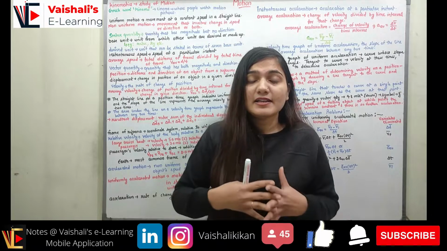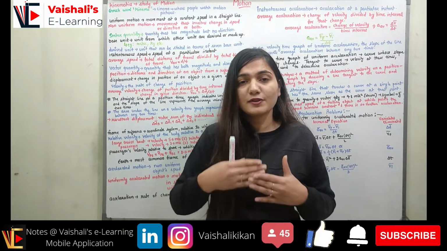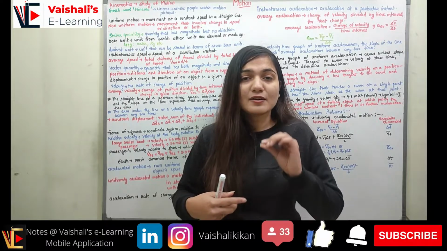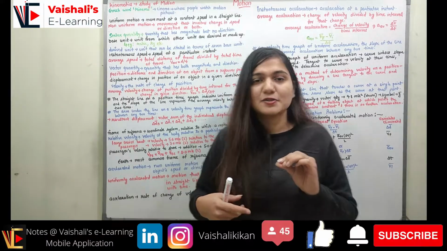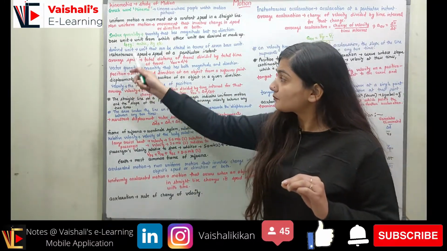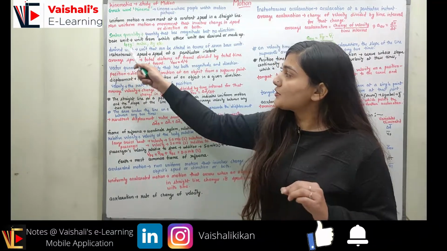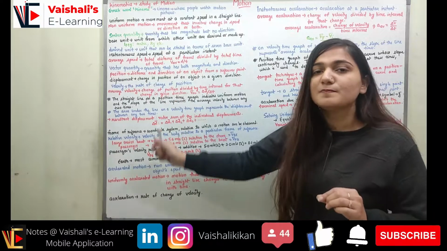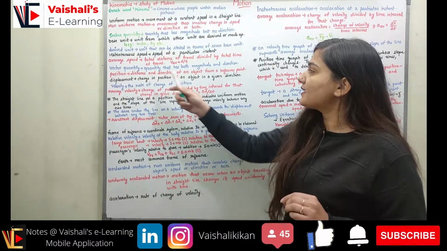Just before the beginning, I will have 0 speed because I am at a constant position, right? So that time the speed would be 0. Now I hope you understood instantaneous speed. If you want to find the speed of an object at a particular instant, that is the instantaneous speed.